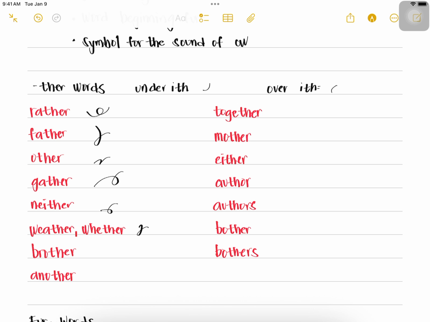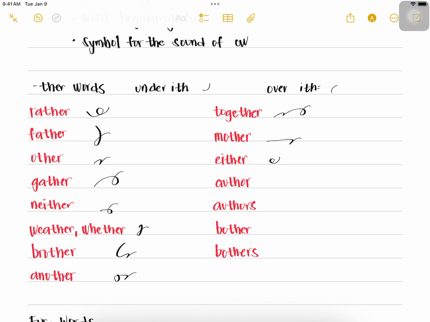weather, brother, another, together, and then mother,